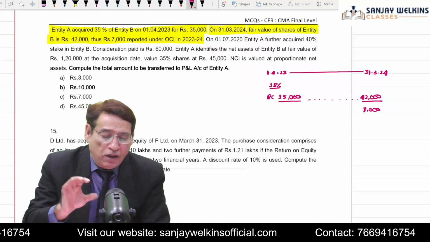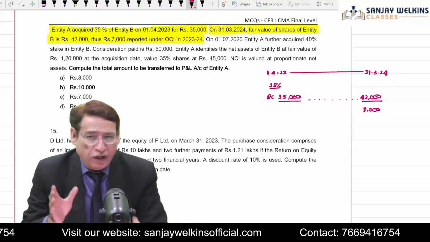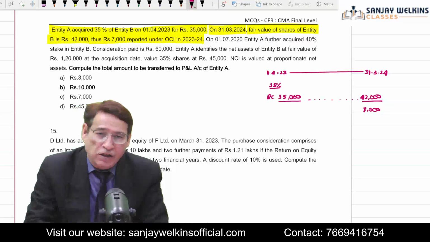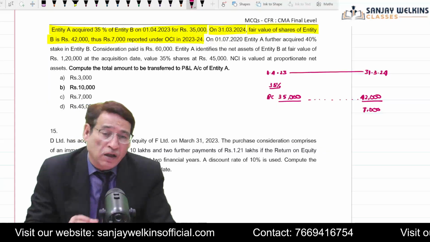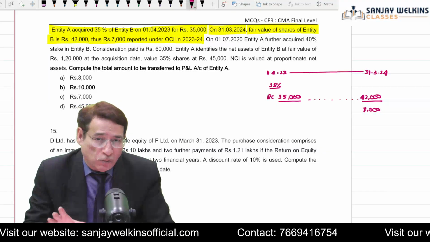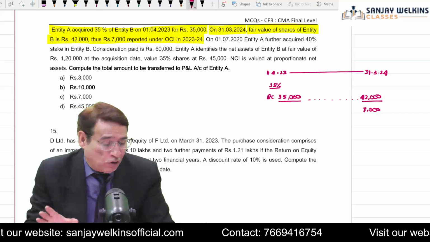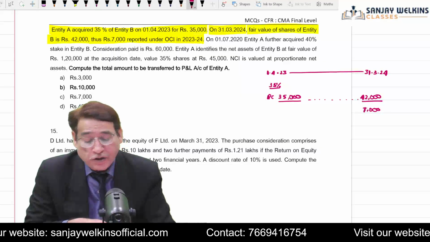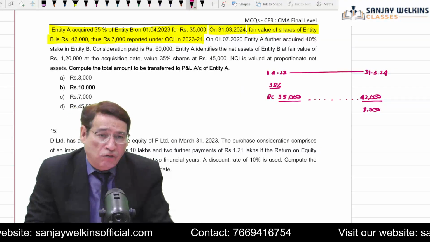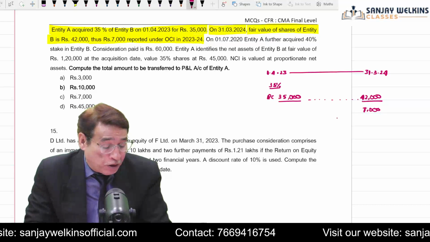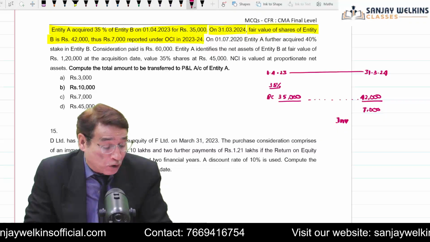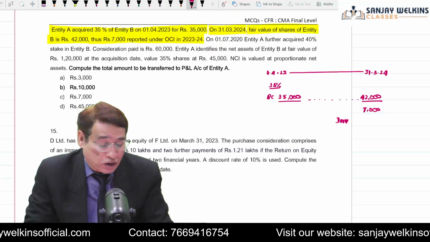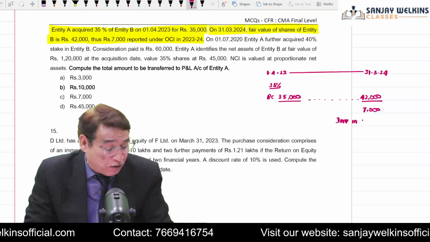I have already talked about this in our regular classes and in the revisionary session: this gain can be taken to OCI or to P&L. If nothing is mentioned in the question, always take this gain to P&L. But since it is given that this gain was reported in OCI, the entity must have passed this entry on 31st/3/2024, investment in B Limited account.